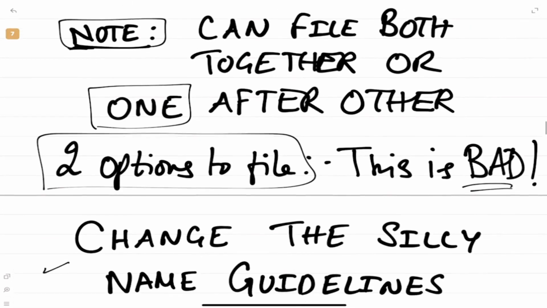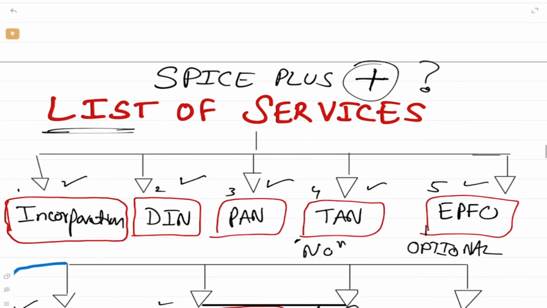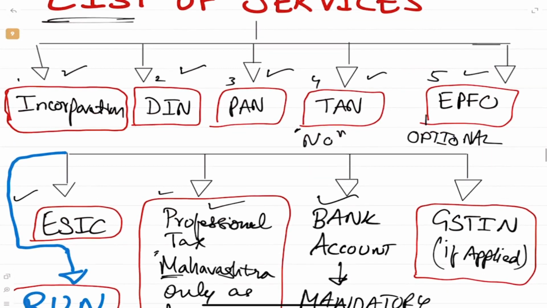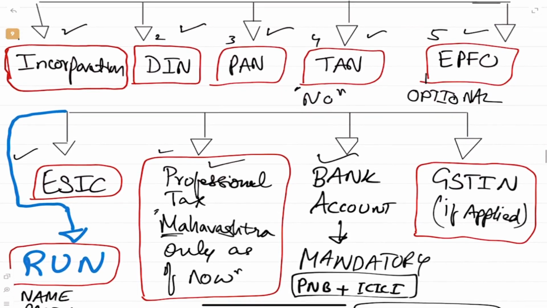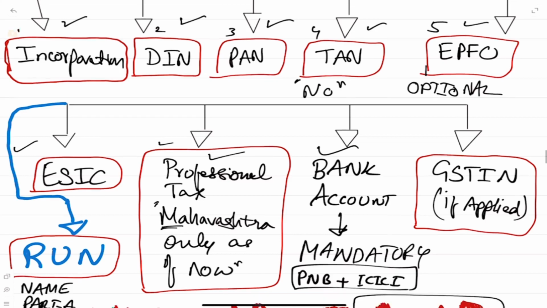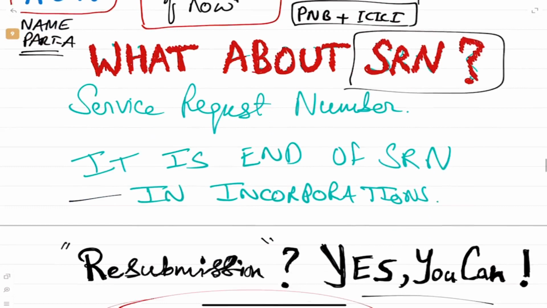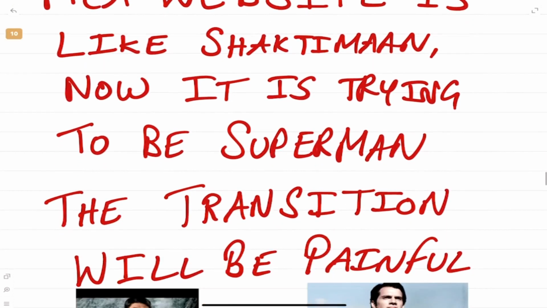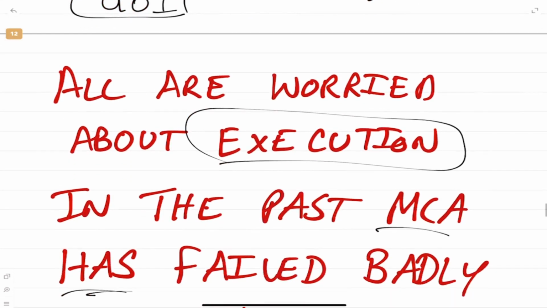Right. Then we have all the services which is there. Very crucial. This is very, very important for you. Please know this very well. Extremely crucial. Incorporation, DIN, PAN, TAN, RUN, that is name application, ESIC, professional tax in Maharashtra, bank account, GST, all these services are there. Then I told you about the execution.